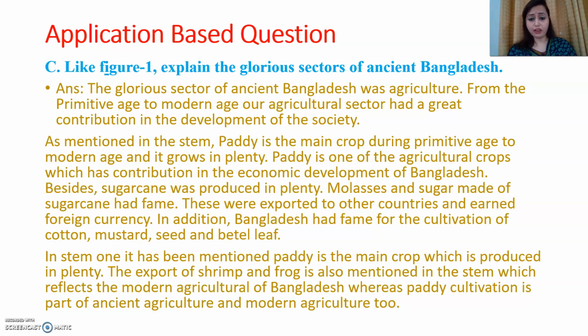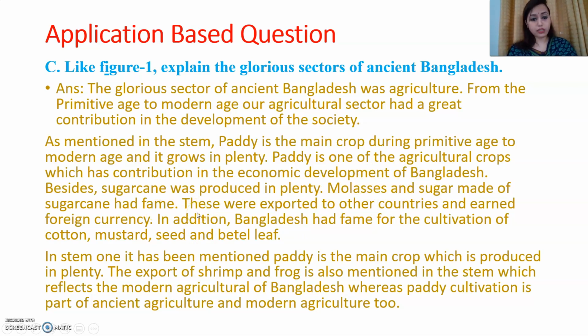Okay, so the production of sugarcane was also a lot. That is called in plenty, a lot of. Molasses, and molasses means what, which is known as gur in Bengali. Okay, molasses and sugar made of sugarcane had fame.